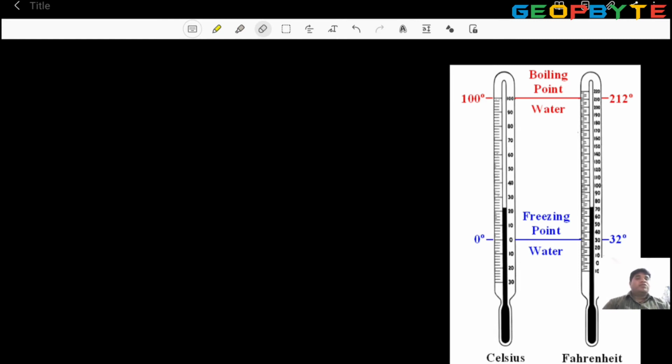Now, first of all, what is the requirement? Convert degree Celsius into degree Fahrenheit. That is my first requirement. Observe the diagram.